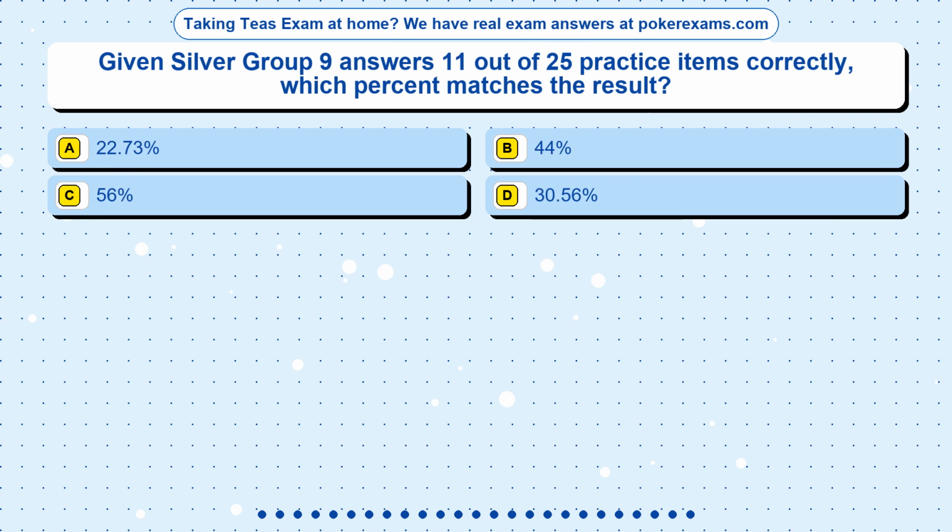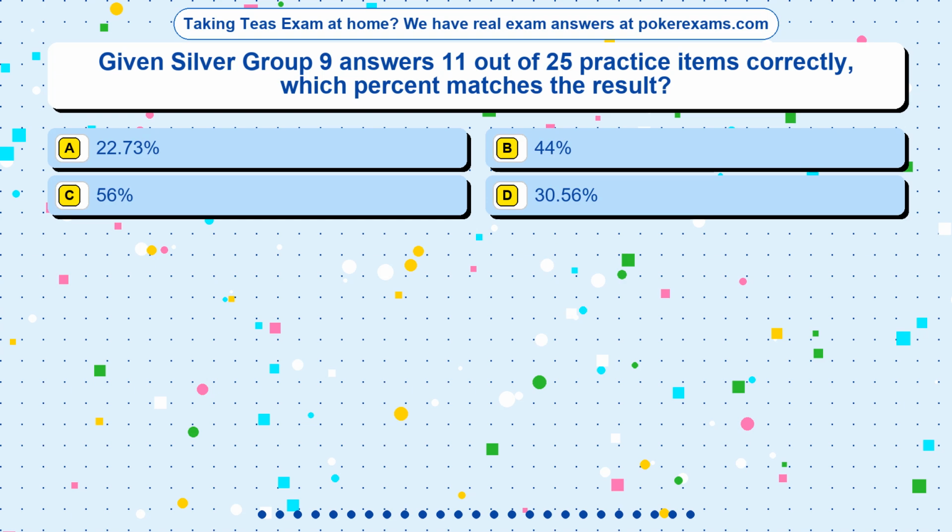Question 7. Given Silver Group 9 answers 11 out of 25 practice items correctly, which percent matches the result? Option A, 22.73%. Option B, 44%. Option C, 56%. Option D, 30.56%.